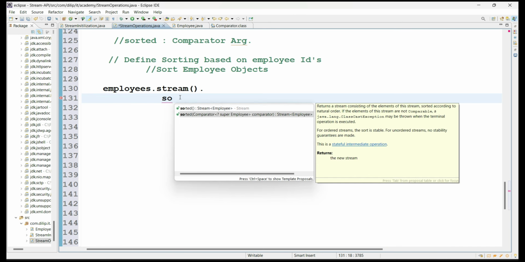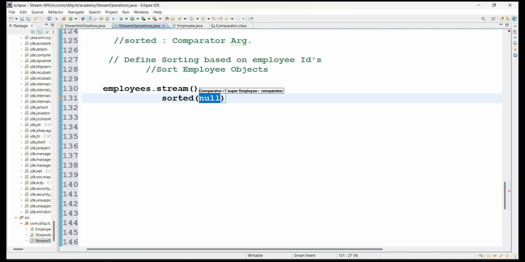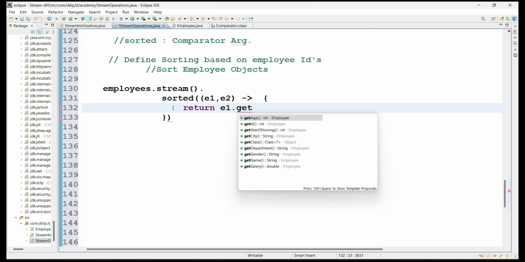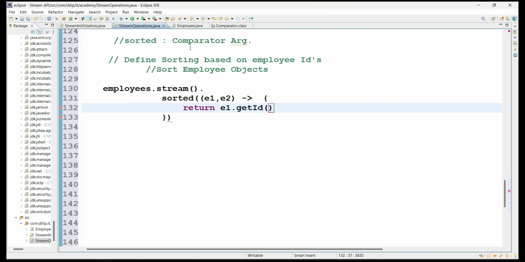Let me call sorted with respect to comparator. Internally it contains only one abstract method, and it takes two method arguments. So I'm taking employee 1, employee 2, and I'm implementing the lambda expression here again. Now let's see how I am implementing it. Return employee1.get based on what we decided, employee IDs. Sorting is based on the employee ID. That's why we took it.